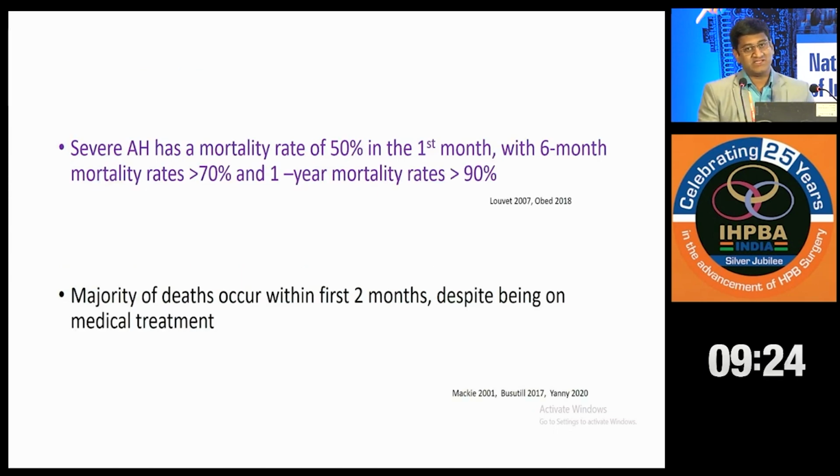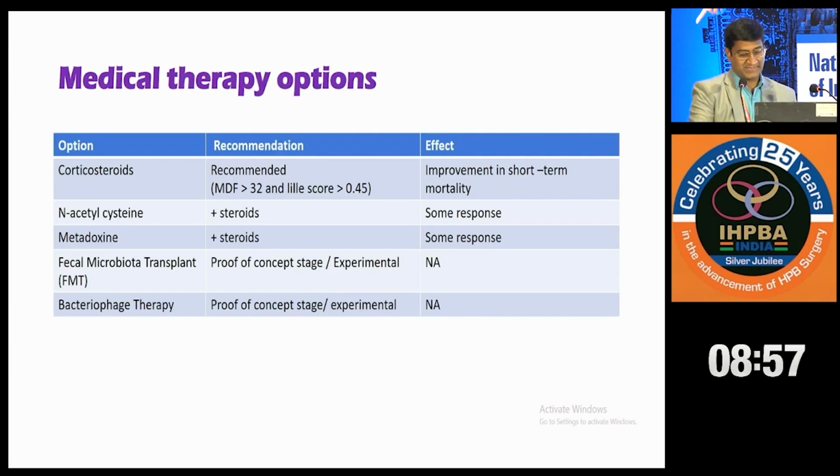So why is alcoholic hepatitis important? Because these patients are continuously drinking alcohol. Sometimes a patient with alcoholic hepatitis will come to your clinic when he is still drunk. These patients have a very high mortality, around 50% in the first month, 6-month mortality of 70%, and 1-year mortality of 90%, the highest among all liver diseases. The majority of deaths occur within 1 to 2 months.